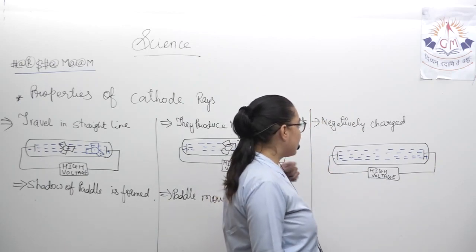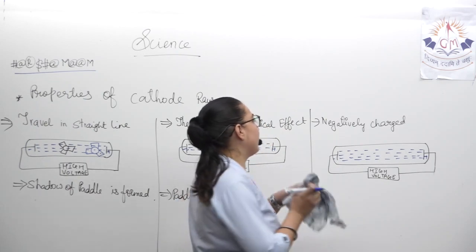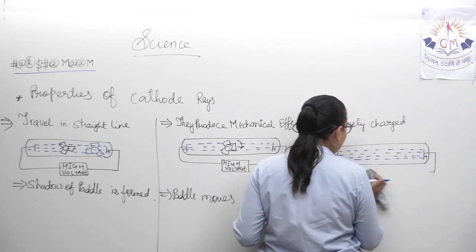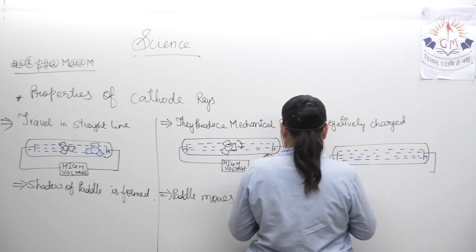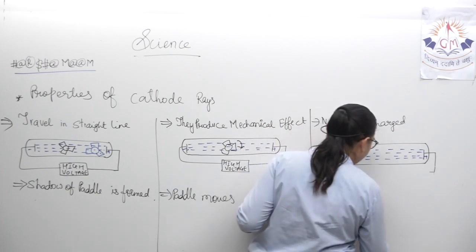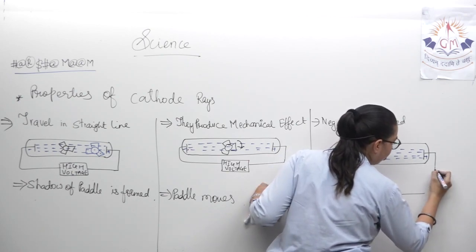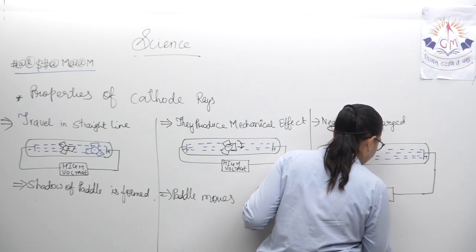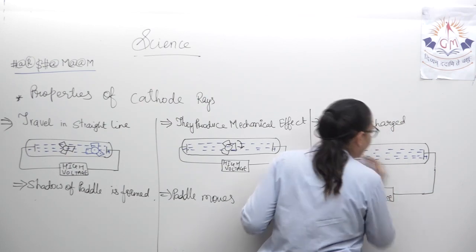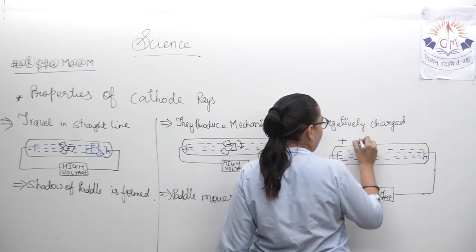Now what happens over here? How can we come to know that they are negatively charged? Outside, over here, an external field was created. That means outside the tube, positive and negative charge was created.